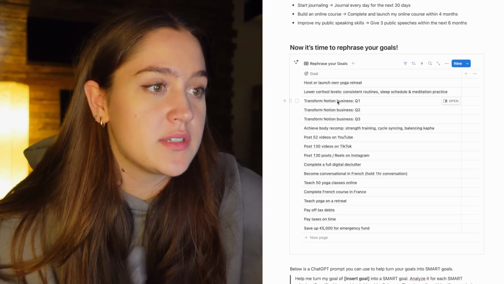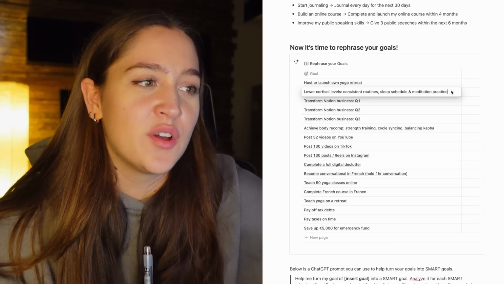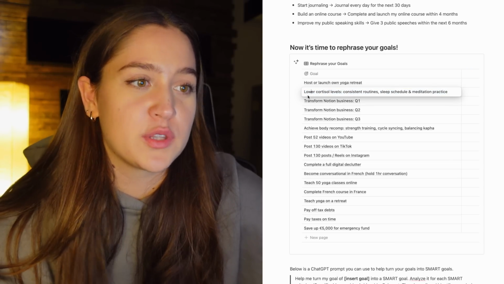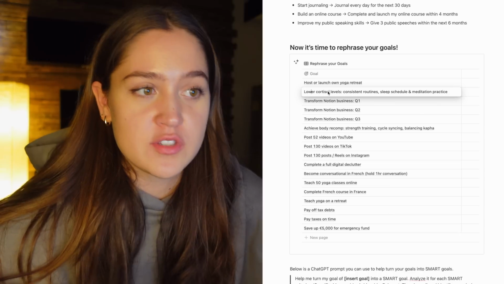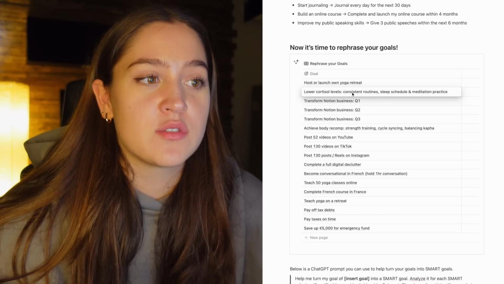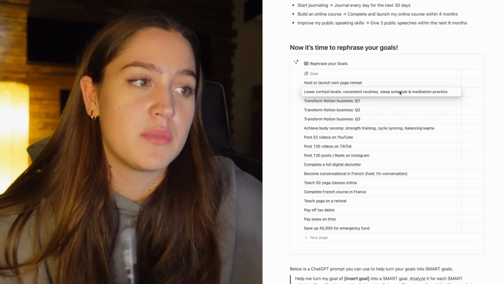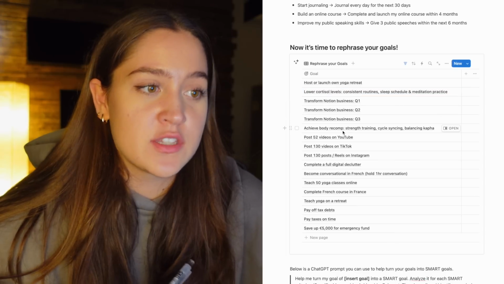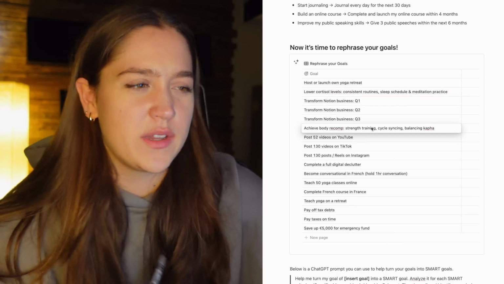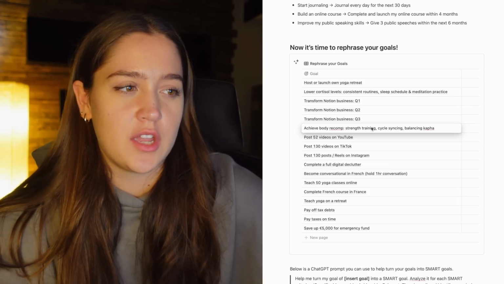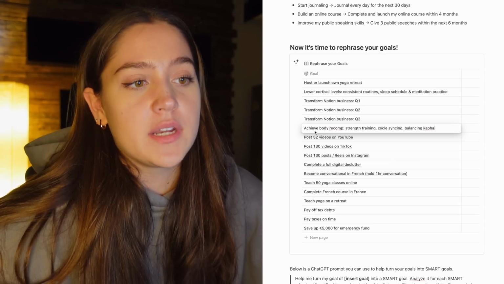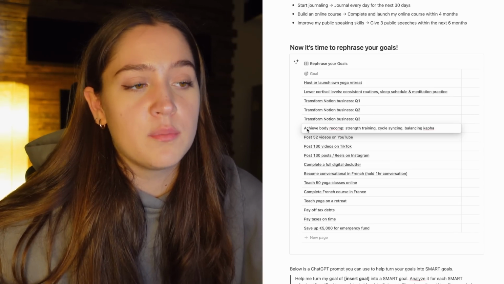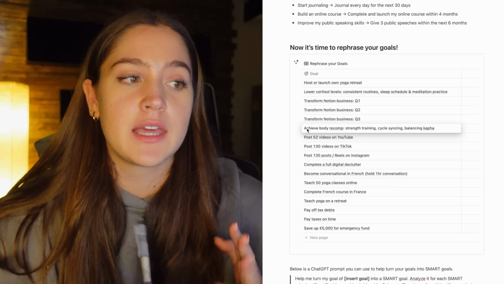Okay, so we rephrased some of the goals. This goal is still not a very nicely written goal, but the goal in itself is to lower my cortisol levels, and the way I'm going to be doing that is through consistent routines, sleep schedule, and meditation practice. Then this goal also, I couldn't find a way to rephrase it well, so I might still change it before I film the goals video, but it's basically to achieve body recomp through strength training, cycle syncing, and balancing my